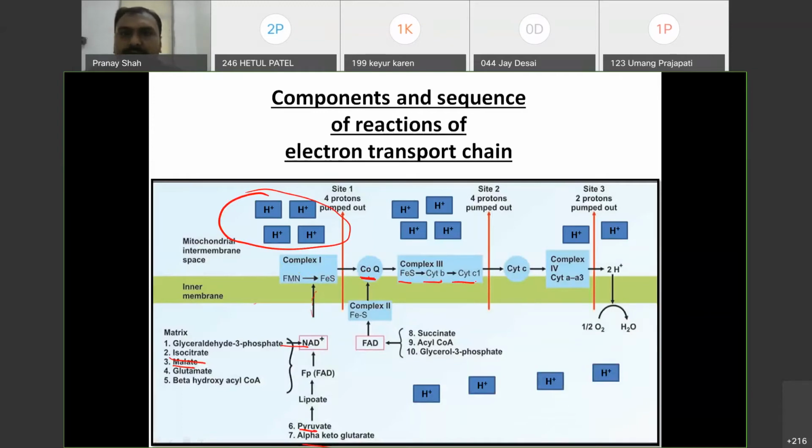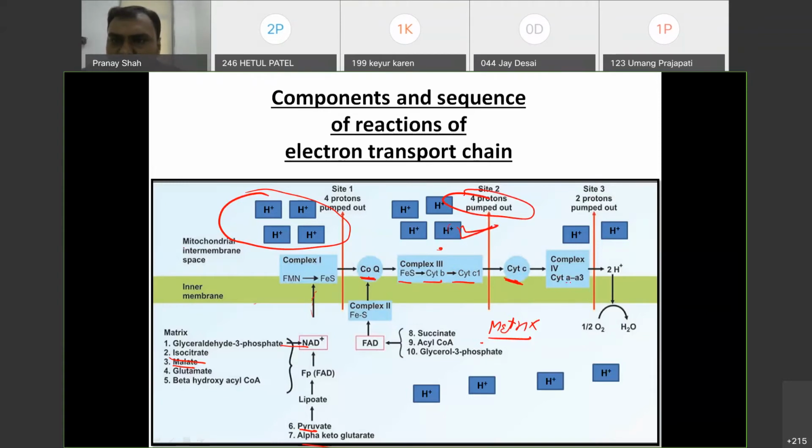cytochrome C1, and then ultimately it will transfer electron to the another mobile carrier, that is cytochrome C. During this flow of electron, again energy is released. This energy is sufficient to drive 4 protons pump out. So again 4 protons will be pumped out from, what will be this? This is a matrix. This is the inner membrane. This is the intermembrane space. So from matrix, 4 protons again will pump out.